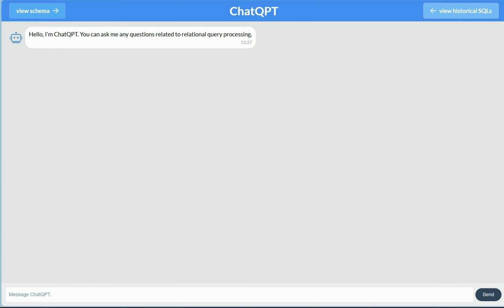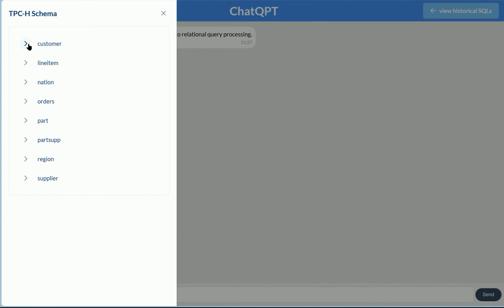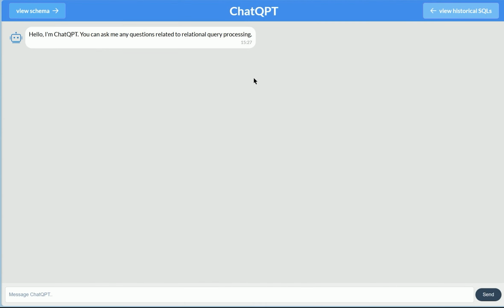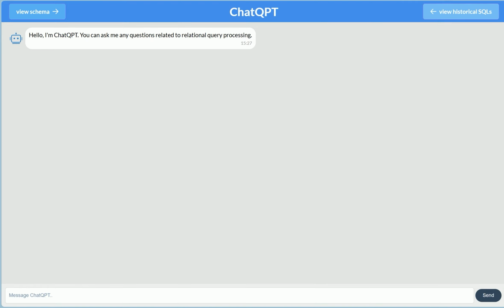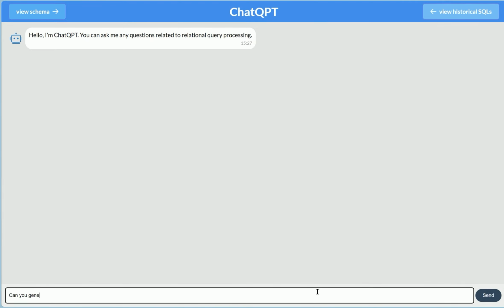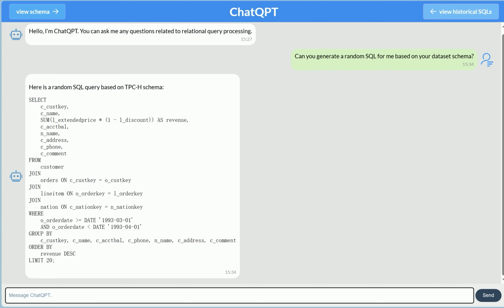We will demonstrate how ChatQPT can complete the series of tasks previously done by Alice. Firstly, we can view the database schema by clicking the button. We can customize an SQL or ask ChatQPT to generate a random one. The Hallucination Management Module will verify the SQL, so we can trust it and use it directly. Then, we ask how the SQL is executed and ChatQPT answers that.